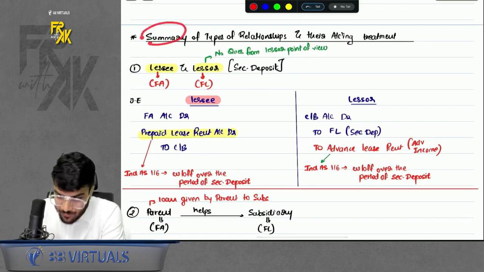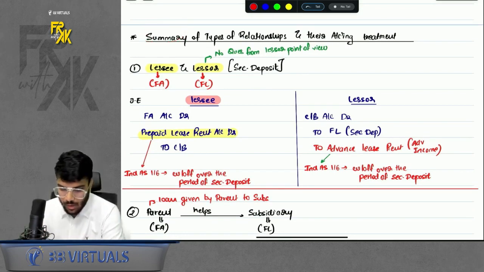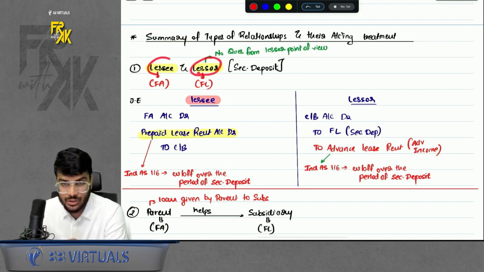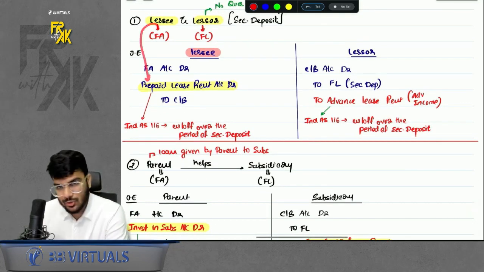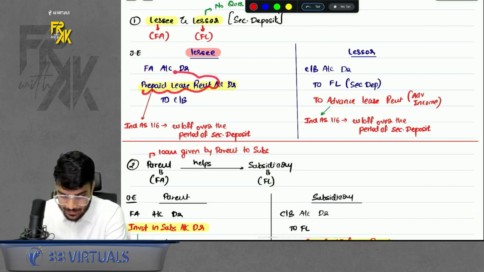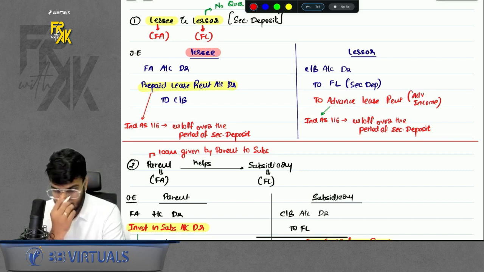So the first summary of relationship talks about what if lessor and lessee relationship is there, right? So how to treat the difference amount for lessee? Lessee will call the difference amount as prepaid lease rent. And what to do with this prepaid lease rent at year end? Write off over the period of the rent agreement or the deposit amount. That is, in our case it was 5 years. Write off over 5 years.